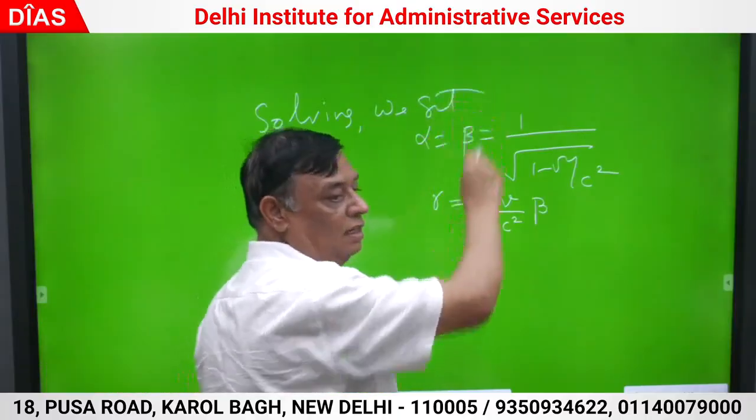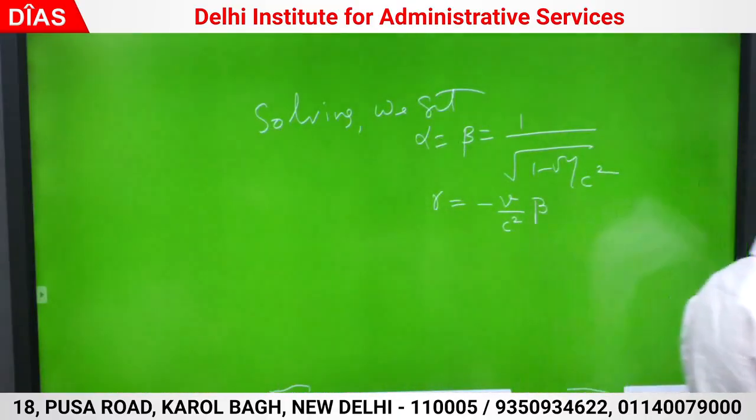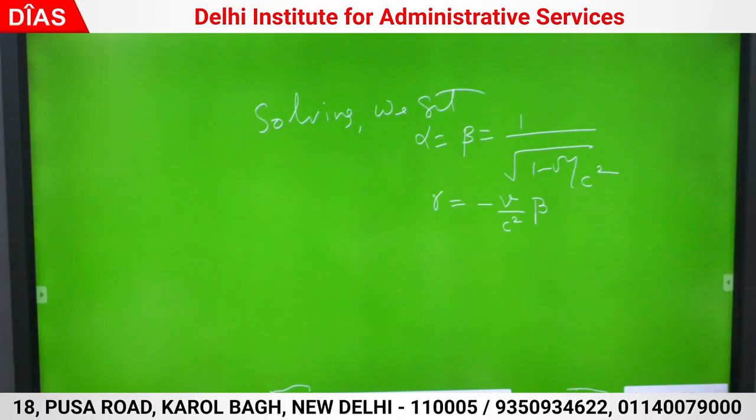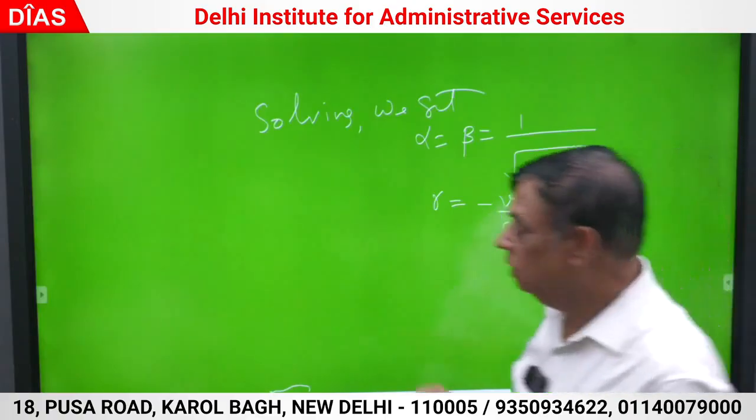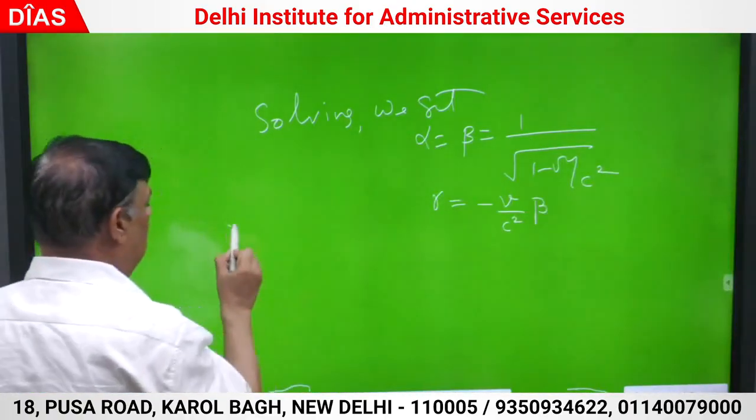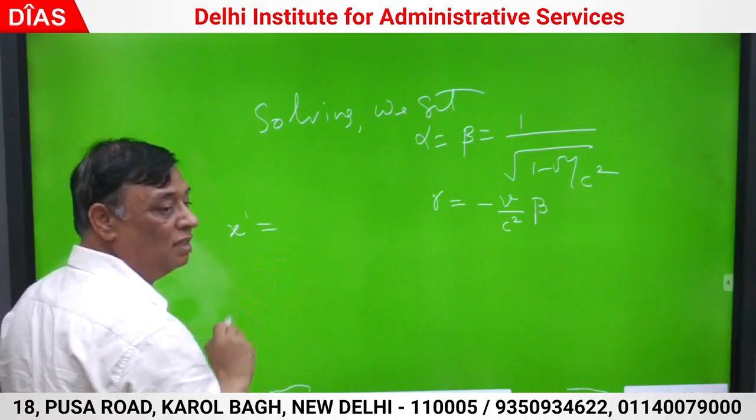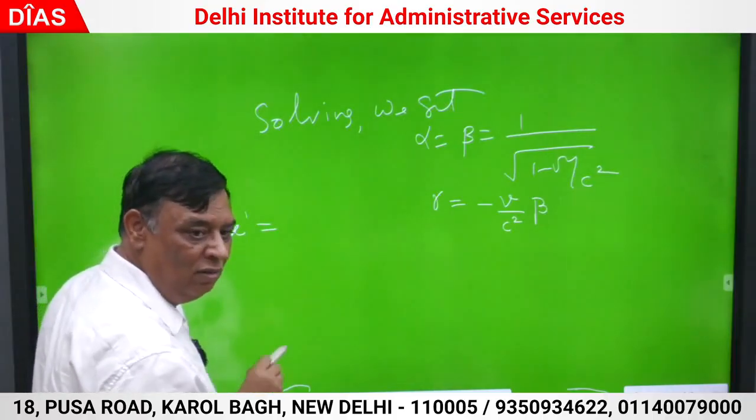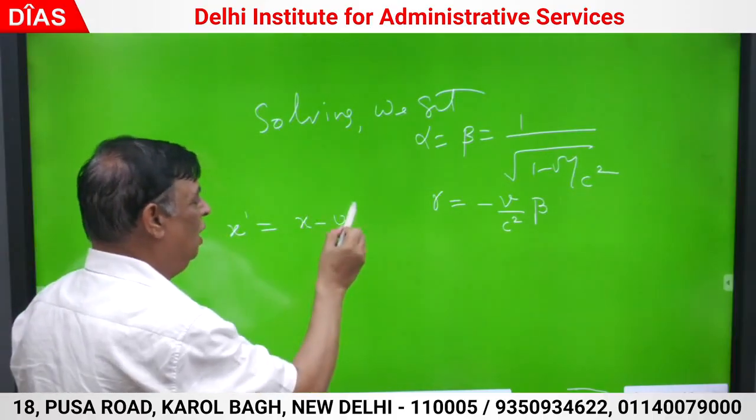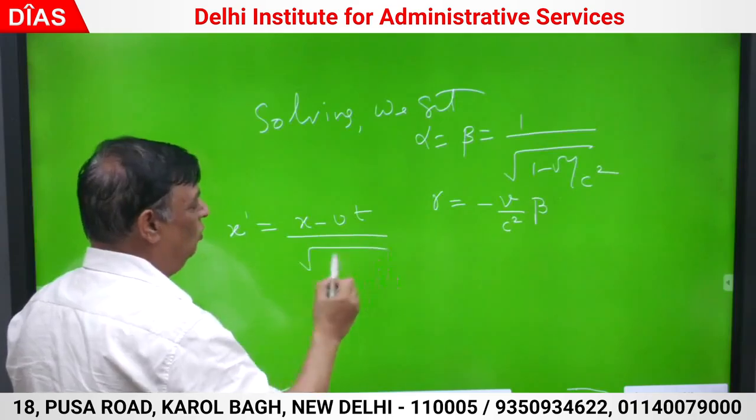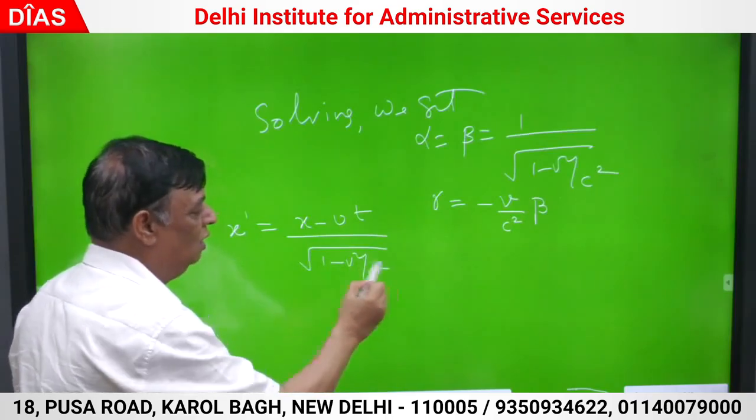Do this at home and check it. Everyone should know how to solve this. Solving we get, write it directly. What does x dash turn out to be? What was x dash? X dash was alpha into x minus vt. X dash is x minus vt upon root 1 minus v square by c square.